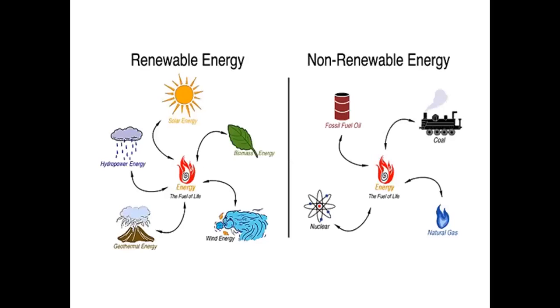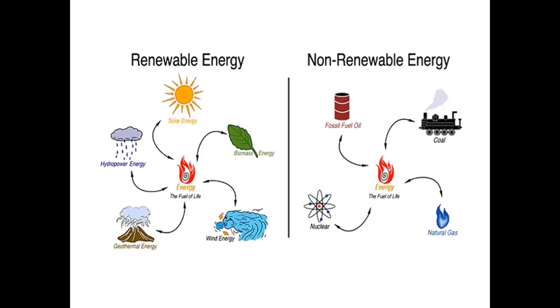So energy can be classified in two ways. It may be renewable energy, another may be non-renewable energy. When we talk about renewable energy, that means this energy can be recreated even if once lost. So solar energy, biomass energy, wind energy, geothermal energy, and hydropower. All these are renewable sources of energy.